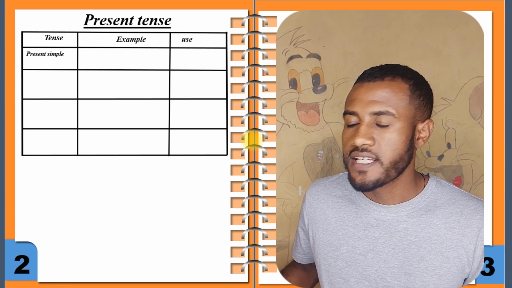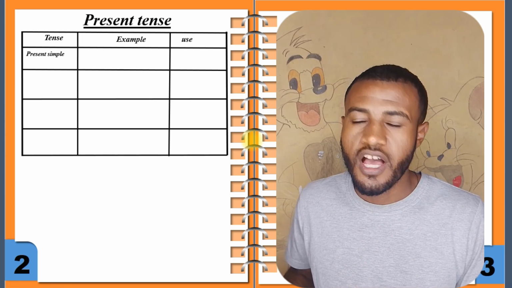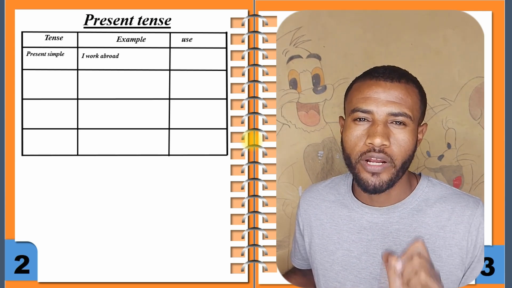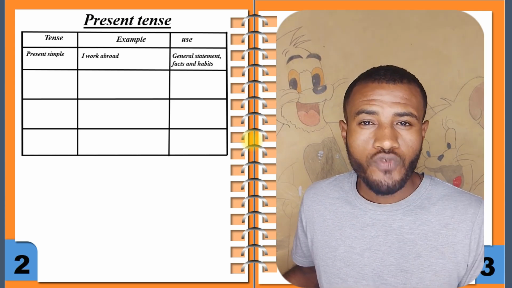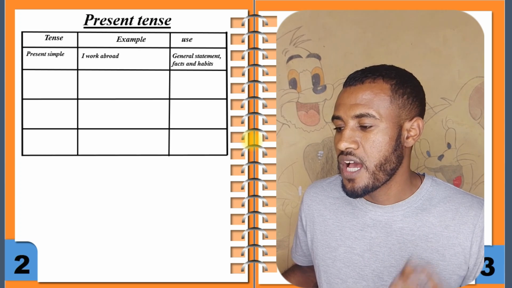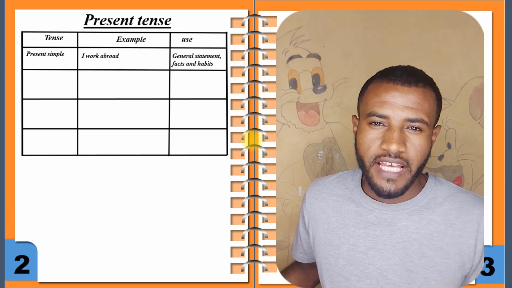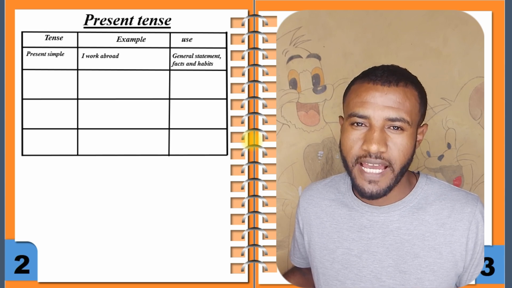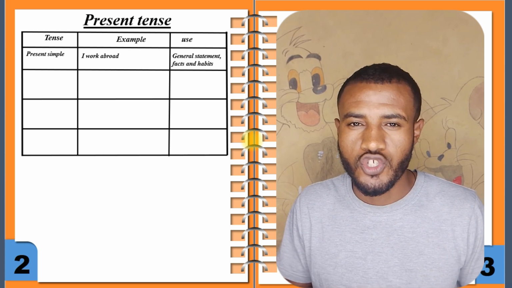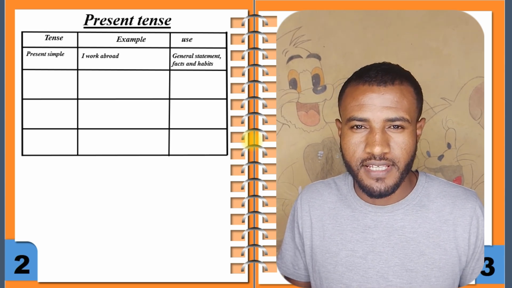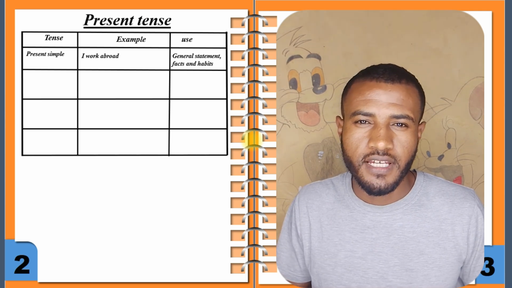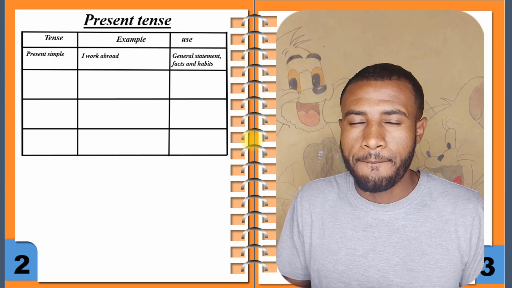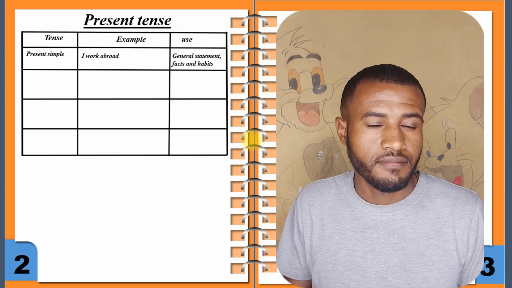The first one is the simple present tense. For example, I work abroad. The use of simple present tense is for general statements, general truths, habitual action, and also for repeated action. So if you want to express general truths, we have to use the present simple. If you want to express a habitual action or repeated action, we have to use the present simple tense.